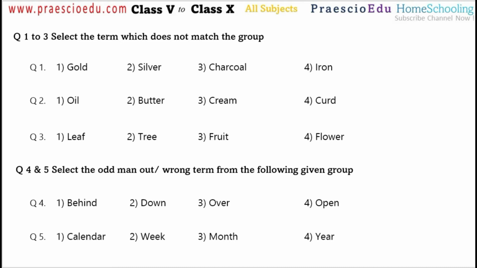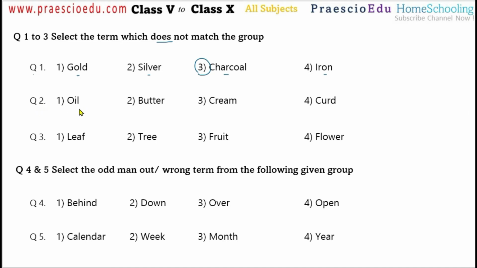So question number 1 to 3, select the term which does not match the group. From the 4 options, we have to choose one which does not match in this particular group. Means the 4 options are denoting something in common, or we can say something similarity. So question number 1, gold, silver, charcoal and iron. In this one option 3 is different because this is a non-metal, others are metals.